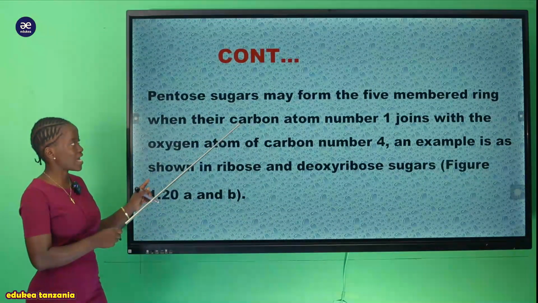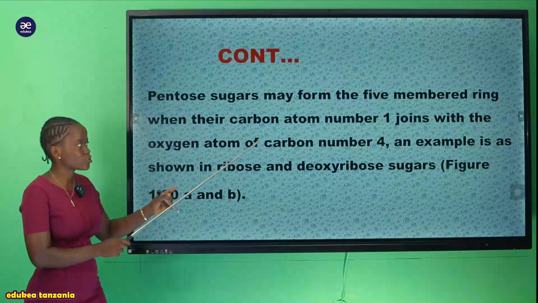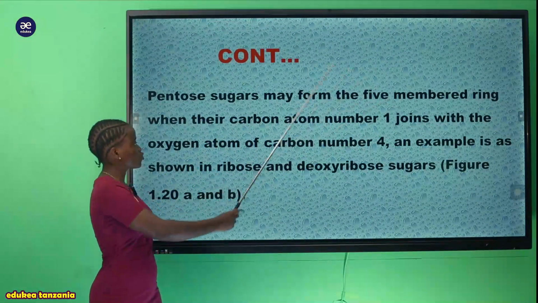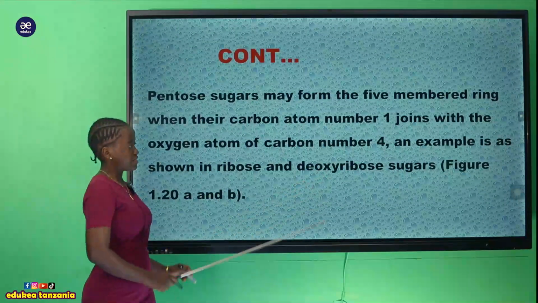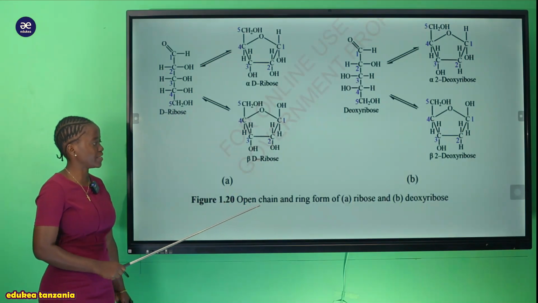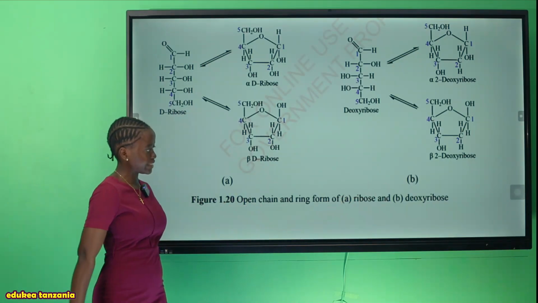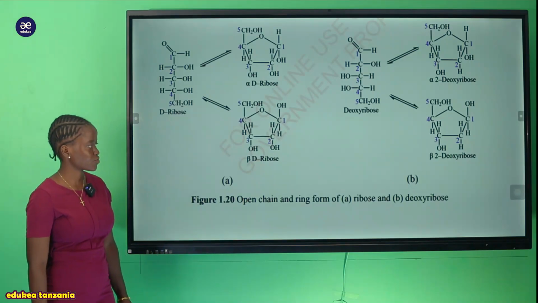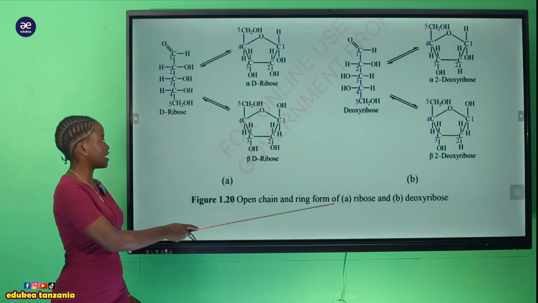Starting with the pentose sugar, here we're saying that these are five-membered rings, but their carbon atom number 1 tends to join with the carbon atom number 4. Let's see this figure. You can see the open chain ring of A, that is the ribose, and B, that is deoxyribose. Let's start with the first carbon atom, that is the ribose.